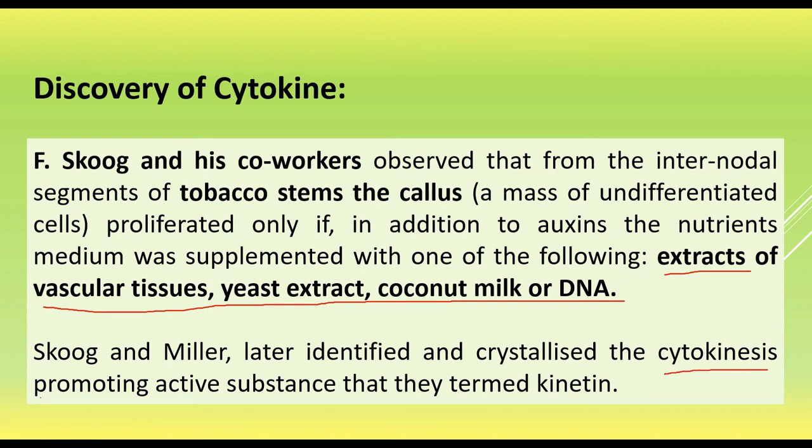That's why the name has been given, kinetin. Later, Skoog and Miller identified and crystallized this cytokinin, and the term kinetin was given by them.